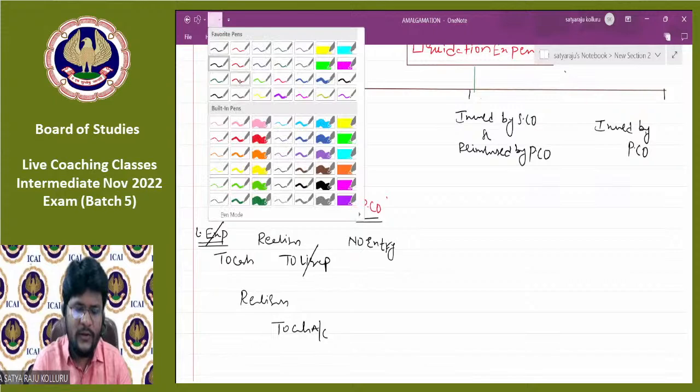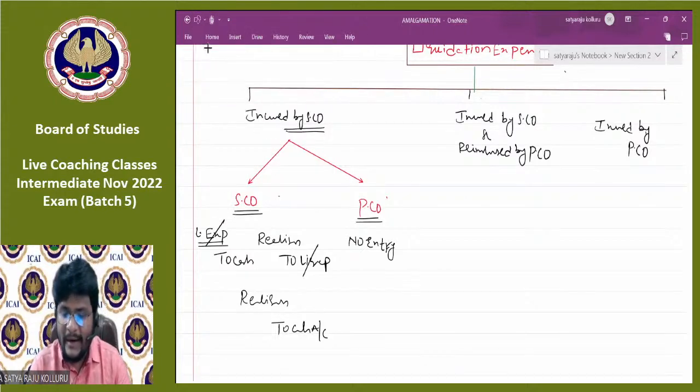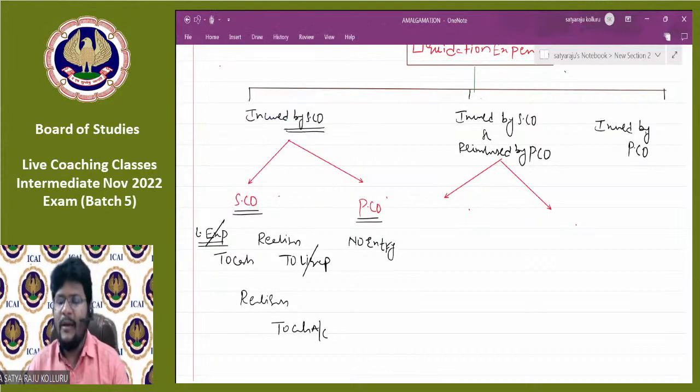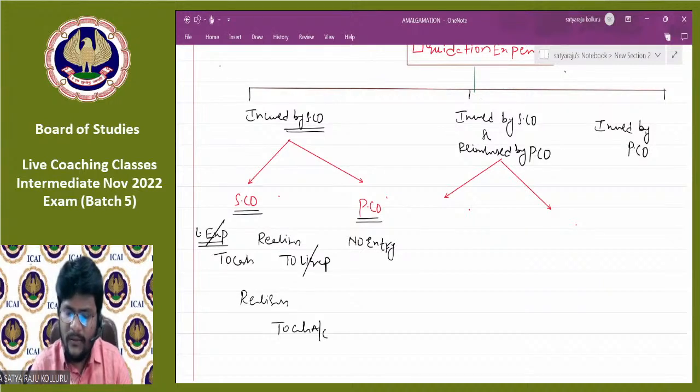Next, coming to the second situation, guys, all of you. What is the second situation? Can you please tell me? Incurred by the selling company first. At a later point of time, such expenses are reimbursed by whom? The purchasing company. Now, sir, at the time of incurrence of expenses by the selling company, at the first instance, what is the entry? The same entry. What is that? Cash is an outflow, so credit to cash account.